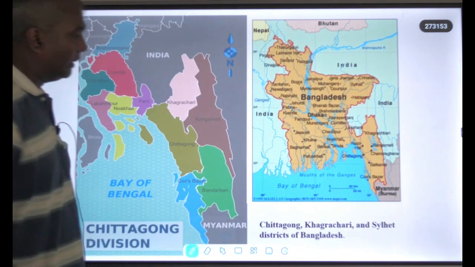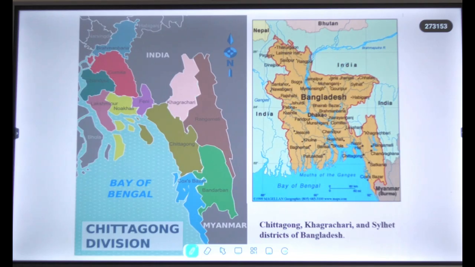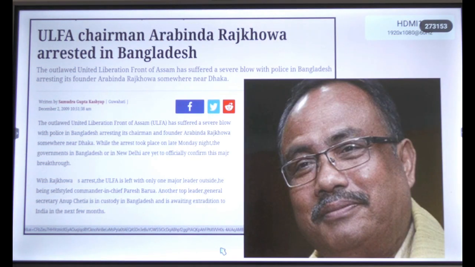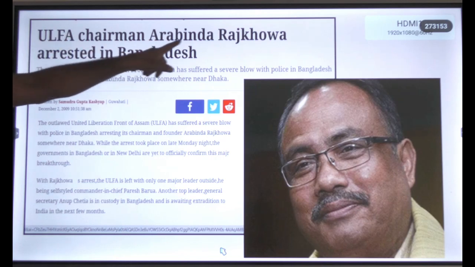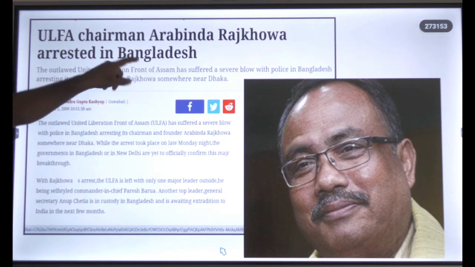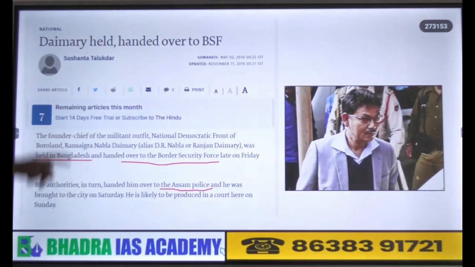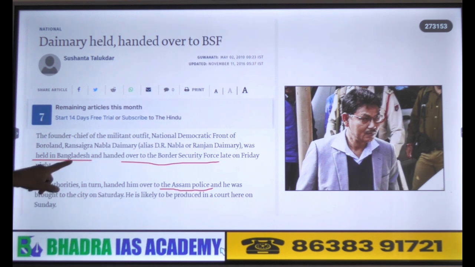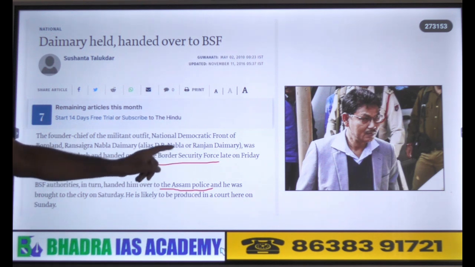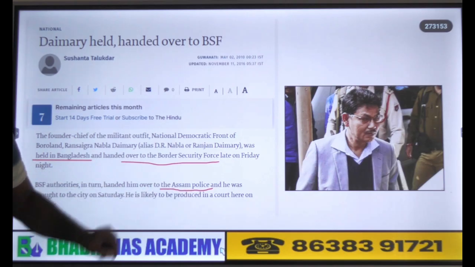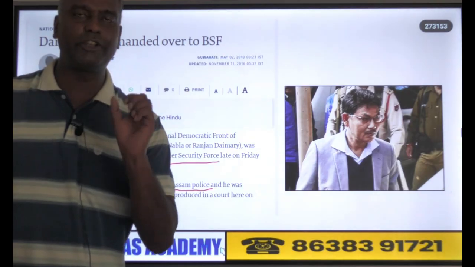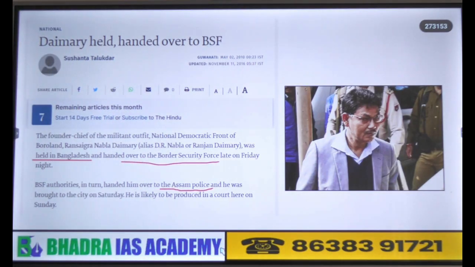So when you talk about insurgent movement, these are the things you can mention. Now we need proof also. ULFA Chairman Arabinda Rajkhowa was arrested in Bangladesh. Similarly, Ranjan Daimary, the NDFB chief, was also arrested in Bangladesh and then handed over to the BSF. BSF handed him over to Assam police. These are the news items, therefore these are the facts you can mention in your exam answer writing.